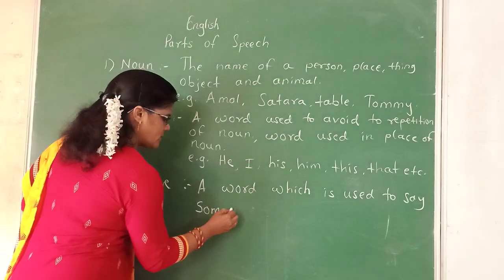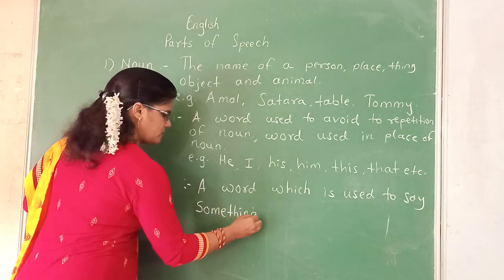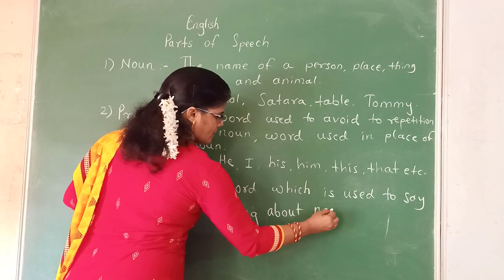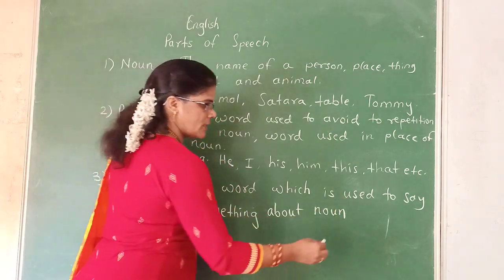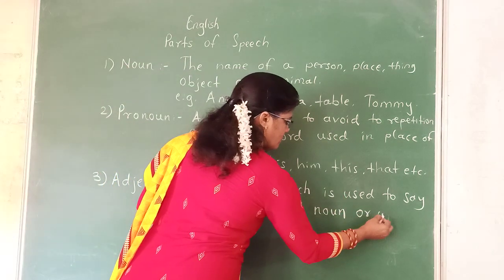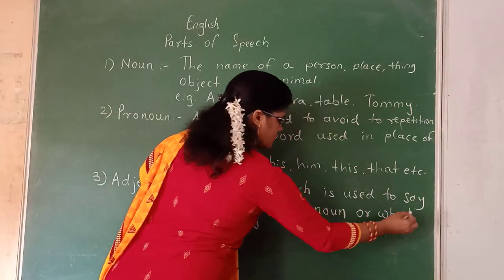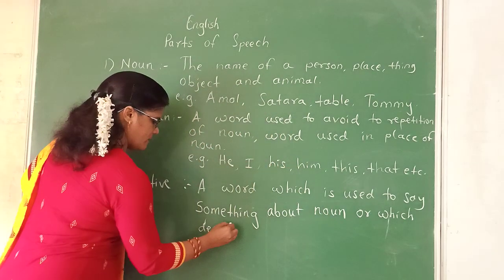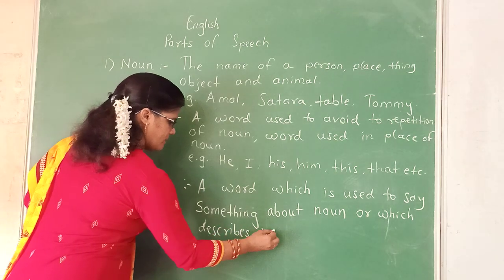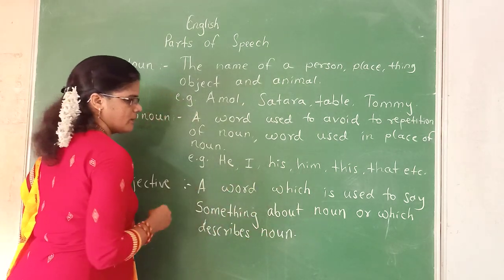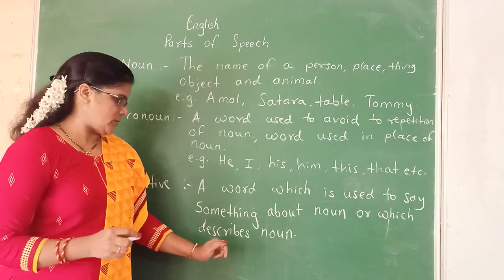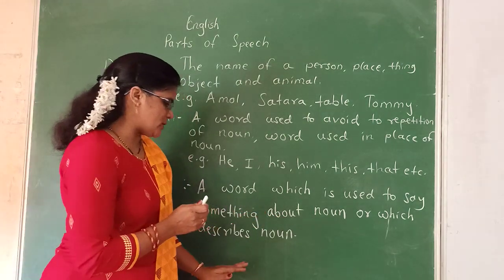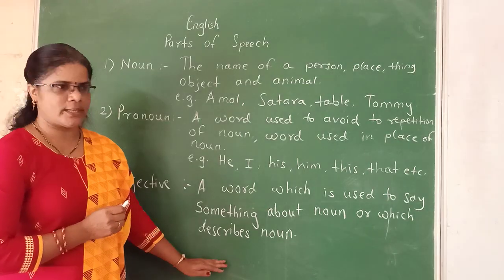It is called as adjective. Or which describes noun. The word which is used to say something about noun or which describes noun, it is called as adjective.